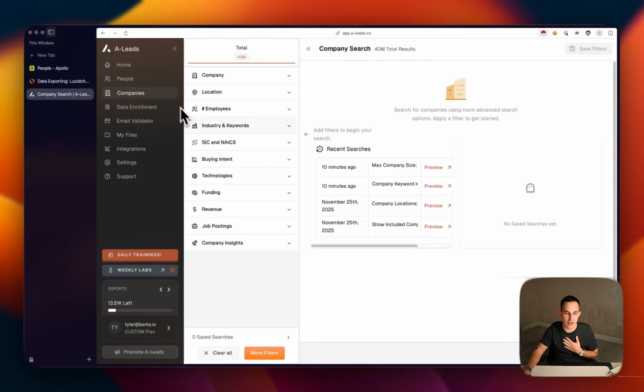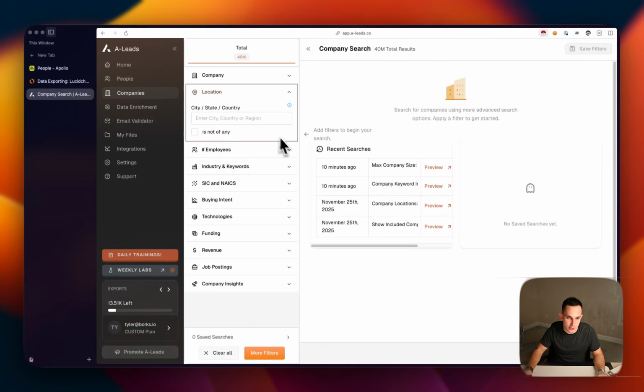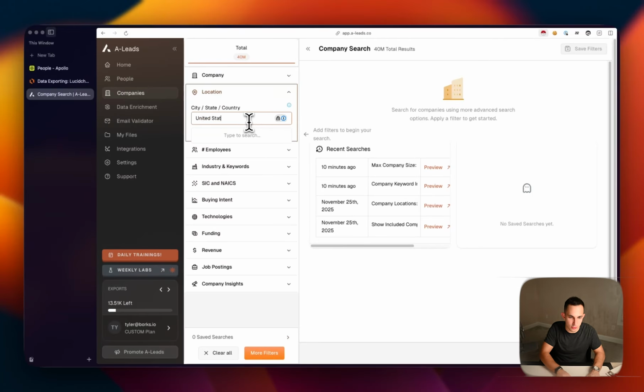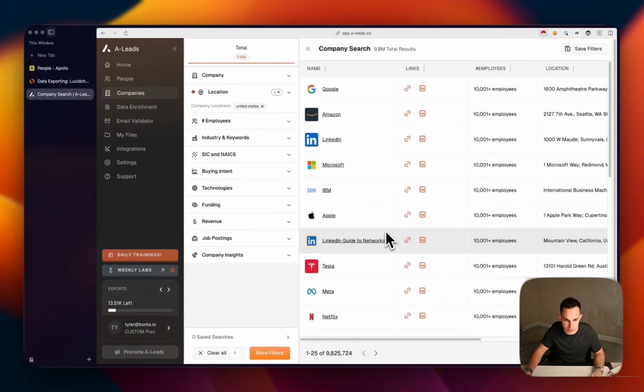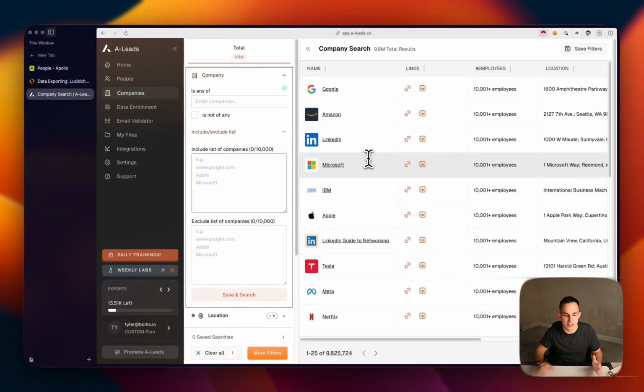Let's say that we're targeting, for example, I don't know, e-commerce companies. Okay, you can come into here, go into location. First thing we're going to do, we're going to type in United States, okay? And we're going to add United States as our location, okay? We're going to jump in and we're going to put in, for example, under company, a couple of example companies and we're going to see what they come up as. So let's say we'll do Gymshark. We'll do, I don't know, like Young LA, if that's actually their website.